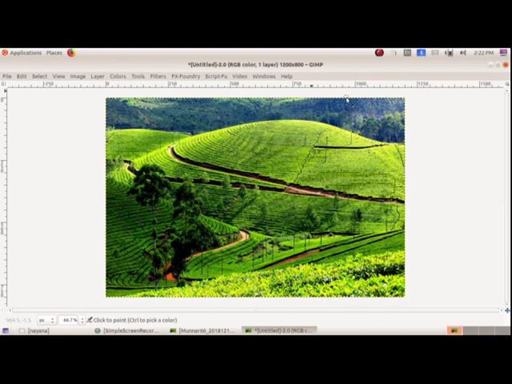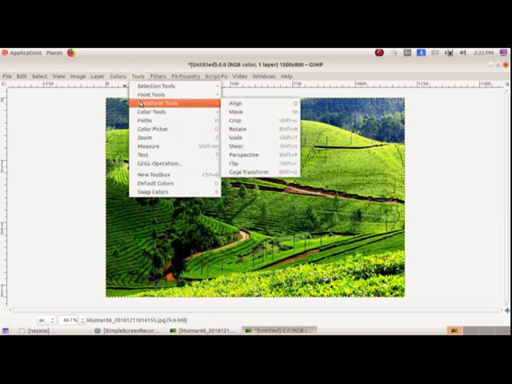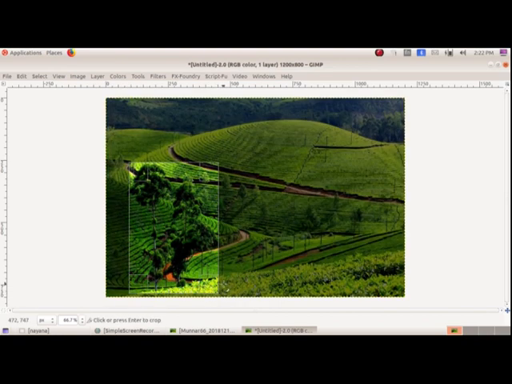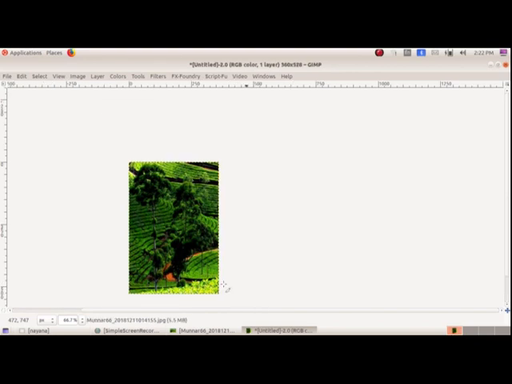Okay, and our next activity was to crop an image. To crop the image, we have to go to Tools and use the Transform tools. In Transform tools, you can see the option Crop. Okay, I am going to crop the tree. So select the required part and press the Enter key. See, I have now cropped the image.